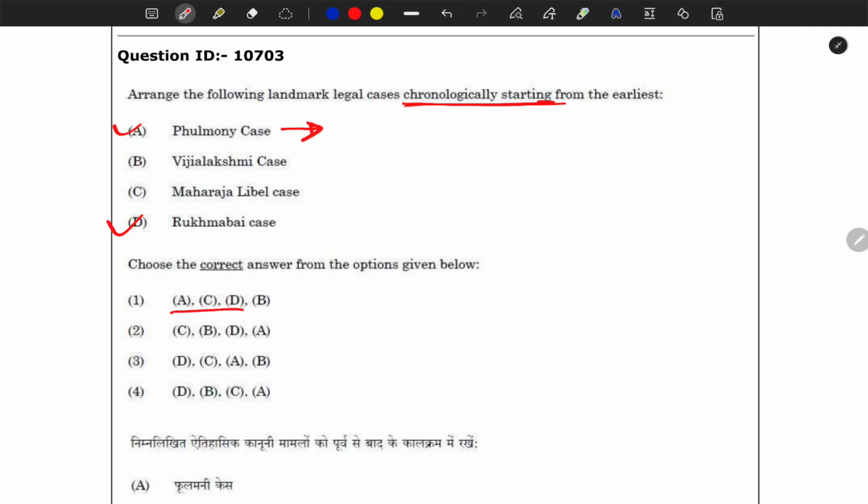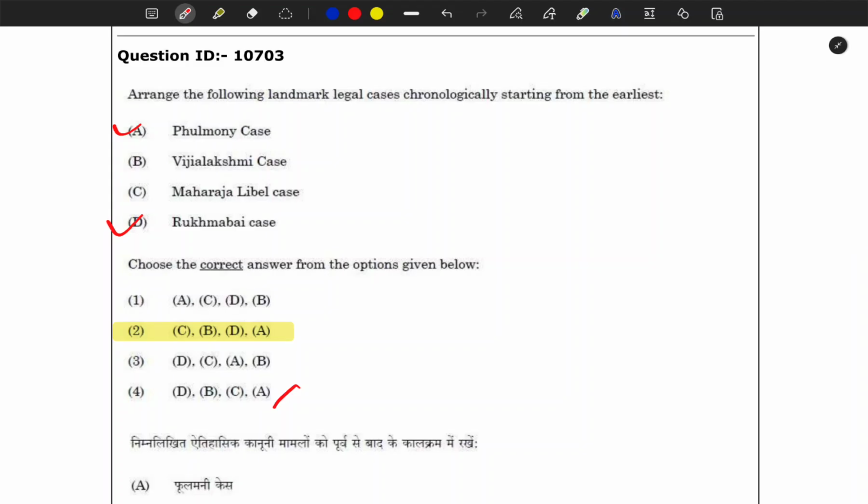Then we'll find that here it is closer, here it is together, so some options should not be there. So maybe I'll play 1 by 3, any one of these three, or maybe I'll go with option 2. In this case also the second one is the correct option. See how we are dealing with questions based on our peripheral knowledge. Even if we don't know a lot of facts, we are still able to do a lot of questions.